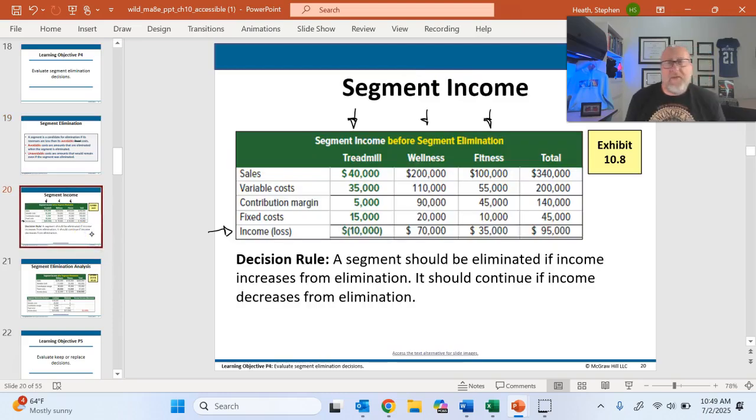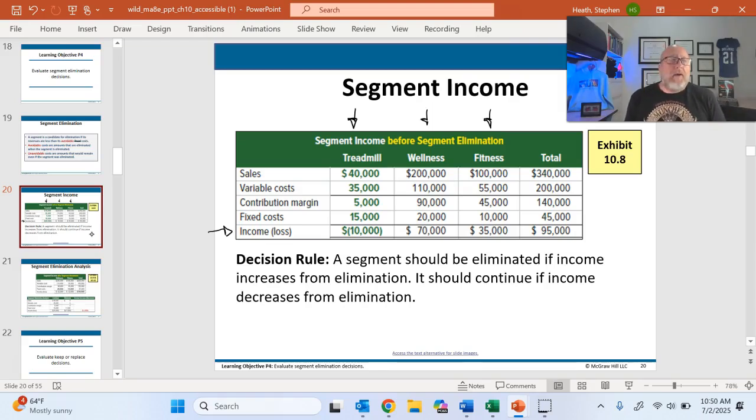It doesn't have to be complicated. The more obvious candidate for things to consider when it comes to costs being avoidable or unavoidable all reside within fixed costs. Remember, variable costs, for every additional unit we incur, we're going to incur more material, more labor, and more variable overhead. So obviously those costs are avoidable. But when it comes to fixed costs, sometimes they are and sometimes they're not, right?